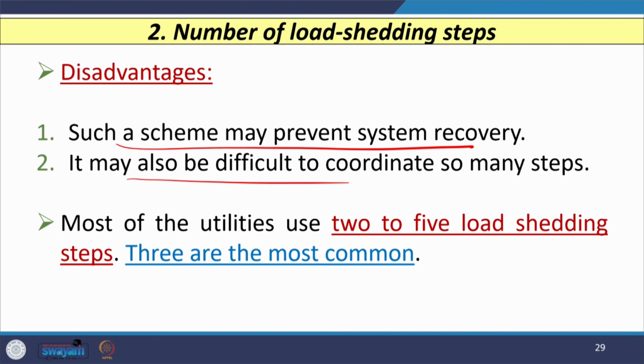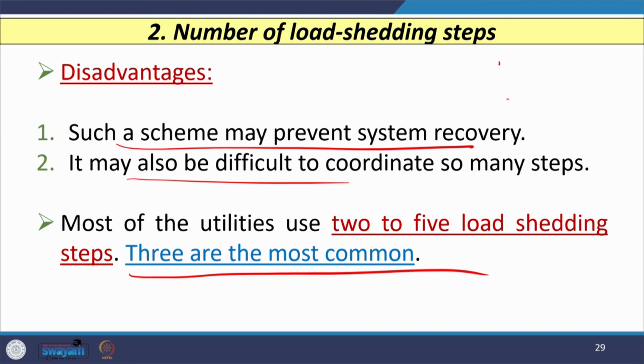However, 3 steps are the most common. So, when you consider any load shedding scheme and decide the number of load shedding steps, most of the utilities will use these 3 steps, right. So, first step, second step and third step.